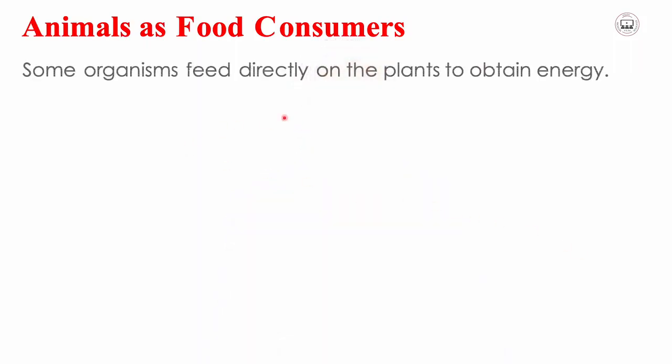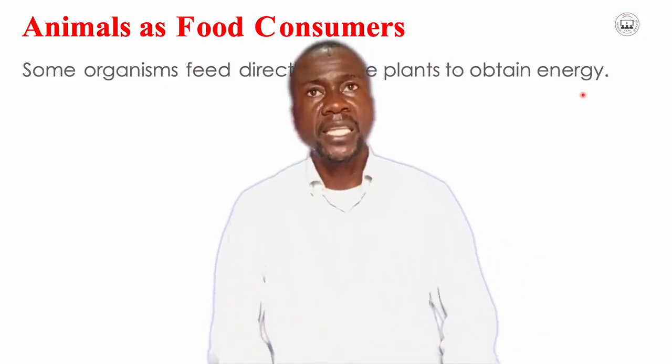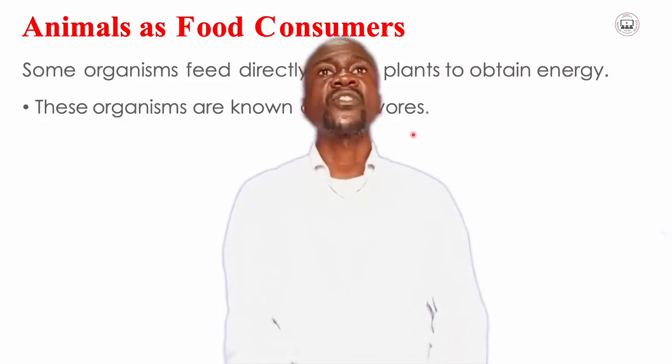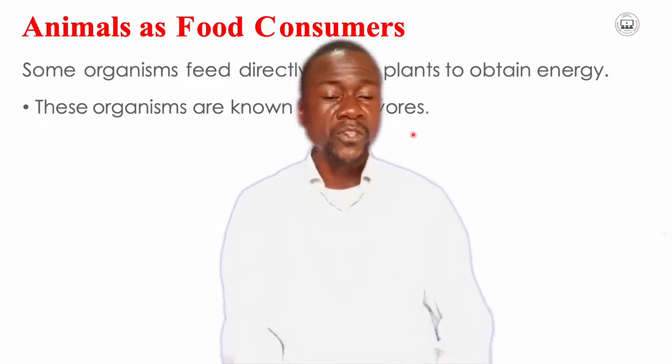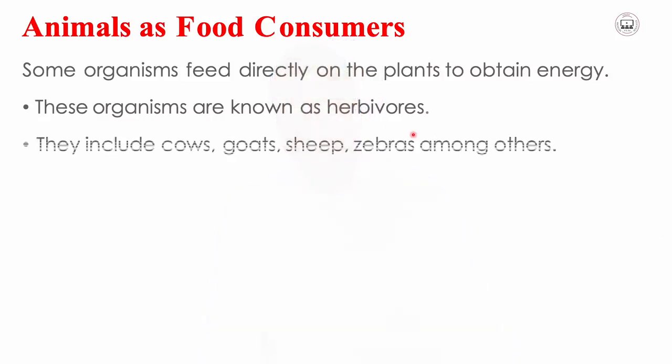So some organisms feed directly on the plants to obtain their energy, which means they get direct energy from them. These organisms are known as herbivores. Herbivores are animals which feed normally on plants only.